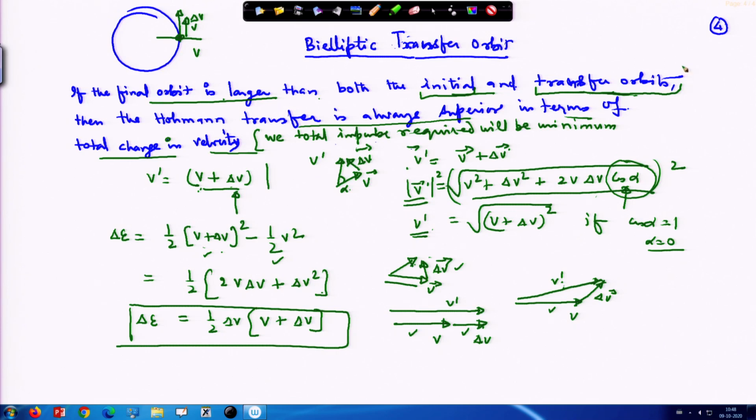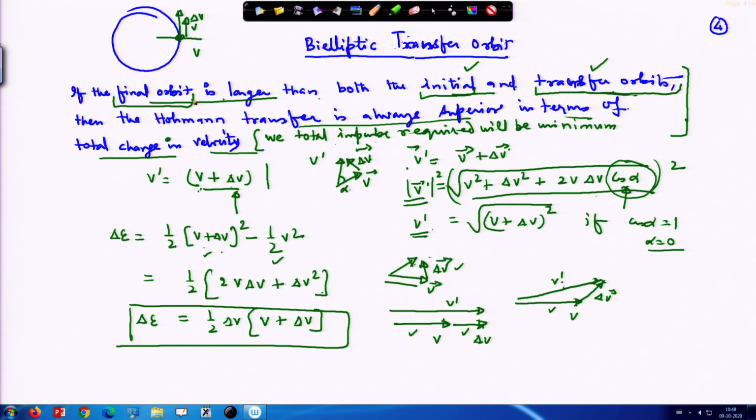So if you are doing the Hohmann transfer, this is not only the minimum eccentricity transfer, as we proved earlier, but it also requires the lowest amount of energy, provided the initial and transfer orbits are both smaller than the final orbit. If this condition is satisfied, this holds.